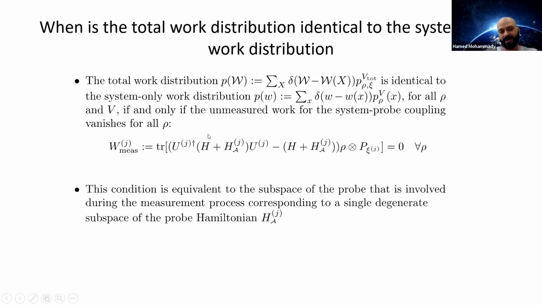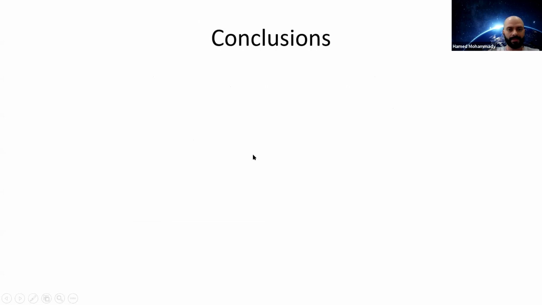And in relation to the equivalent statement of the unmeasured work being zero for all system states rho, a sufficient condition is again for these unitary operators to commute with the Hamiltonian, but again, it's not necessary. You can find simple counterexamples where this equality is always satisfied for all system states rho without the unitary operator U commuting with the Hamiltonian.